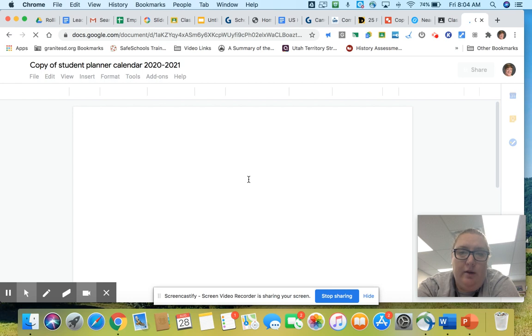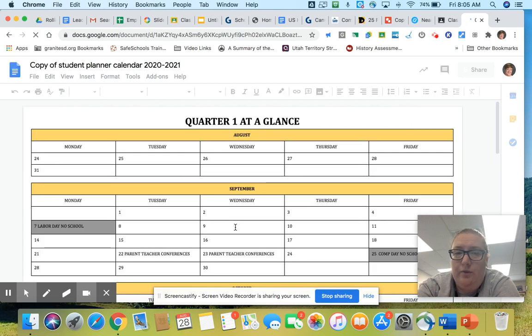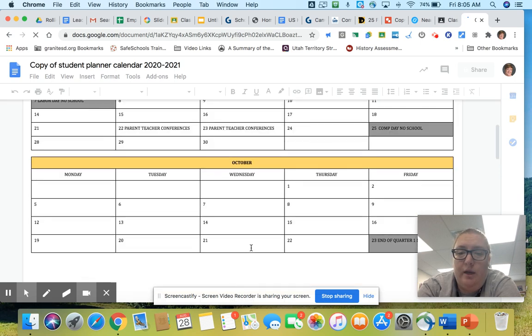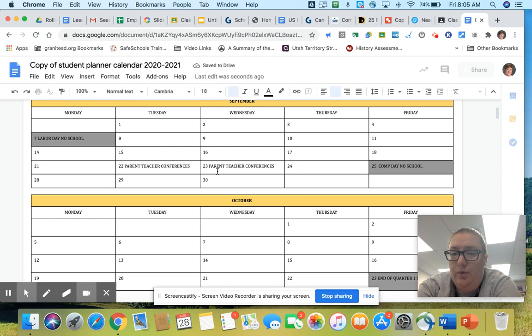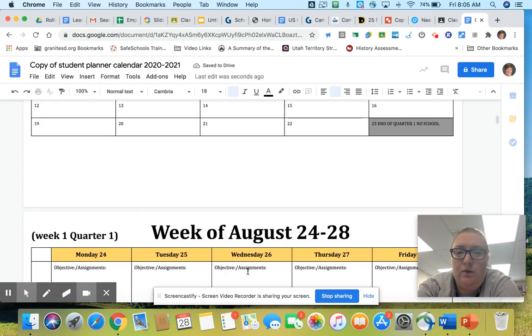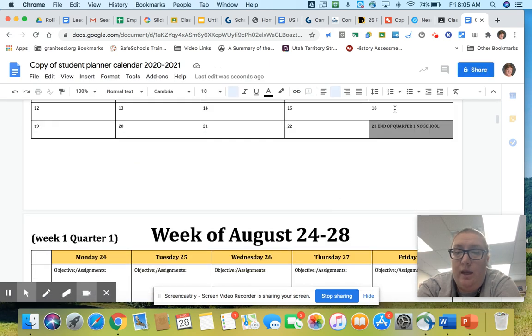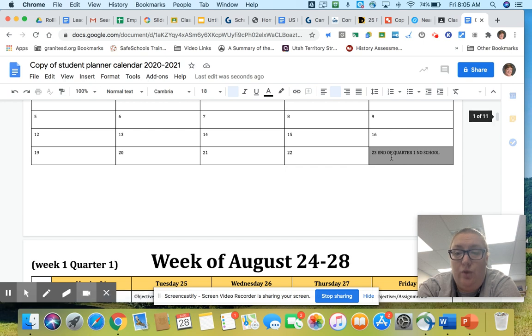On this planner, it has a calendar for this whole quarter, so August, September, and into October. It tells you when parent-teacher conferences are. Even if you're doing online, we can set up Zoom conferences or Google Meets with your parents if we need to. It also tells you when the end of the quarter is so that you know when grades are.